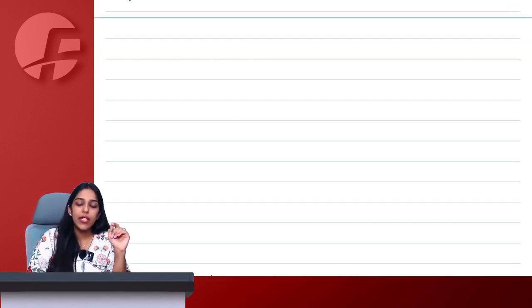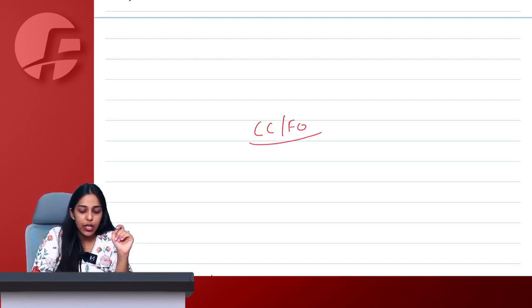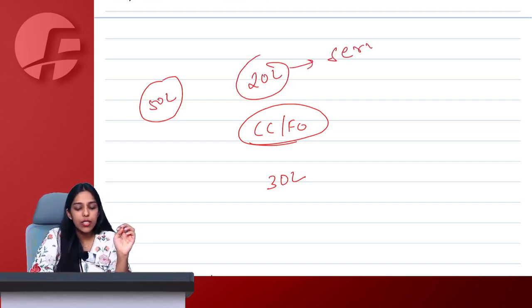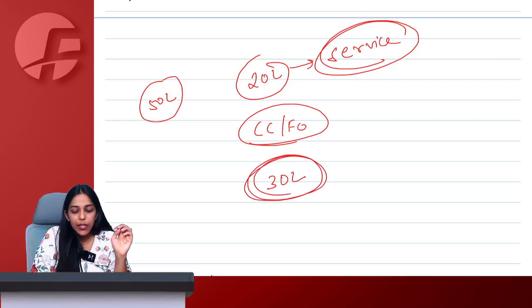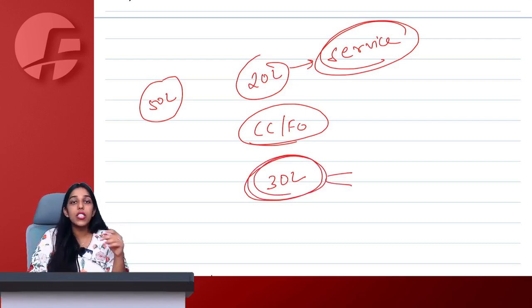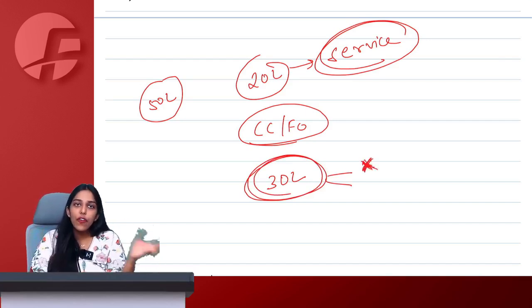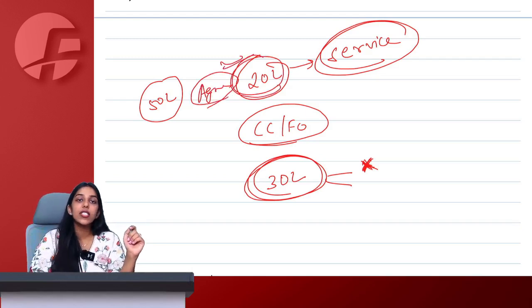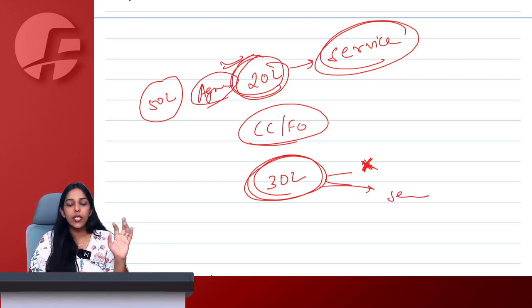What if, ma'am, let's say CC or FO is issued here? My entire property is for 50 lakh. I paid 20 lakh before it and I paid 30 lakh after it. Now what to do? Whatever you have paid before will be considered as supply of service only. With respect to the rest, some opinions say that because you have paid the consideration later, after CCFO is issued, you should not treat it as supply. Whereas the majority of people say that because everything is agreed for consideration here, you have to treat it as supply of service. So there is a kind of ambiguity here.